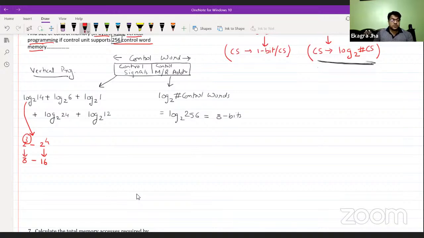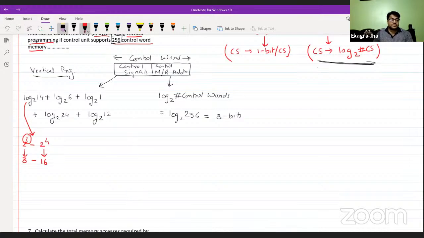This is a floating point value, 3 point something, but we cannot have a fractional bit, so we round it off to 4, the next higher whole number. 3 point something is going to be 4 bits, because 3 bits in total, and the fraction part will acquire one whole bit. So 3 point something means the number of bits is 4.